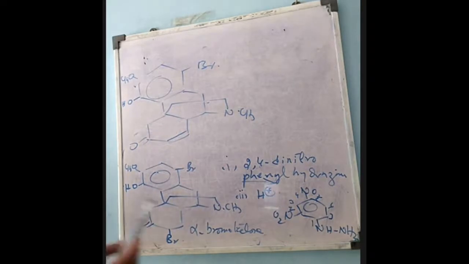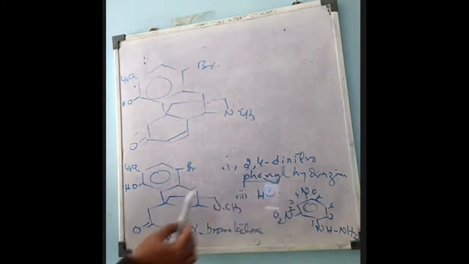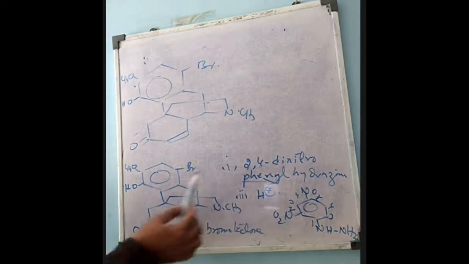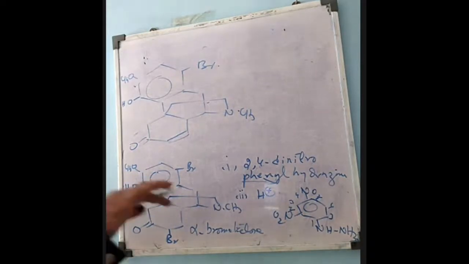Dehydrobromination takes place by the reaction with 2,4-dinitrophenylhydrazine. What happens? This will protect the ketone group. It is converted to the 2,4-dinitrophenylhydrazone. Then it is treated with acid. Sorry, it will be treated with potassium hydroxide base, because this reaction is an elimination reaction. Dehydrobromination takes place, followed by the reaction with water.